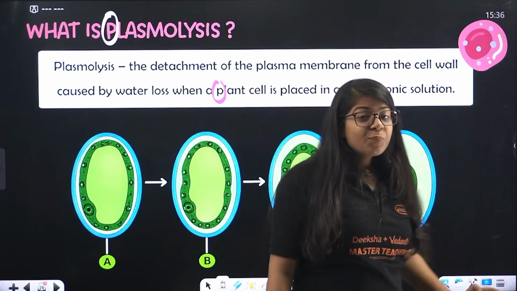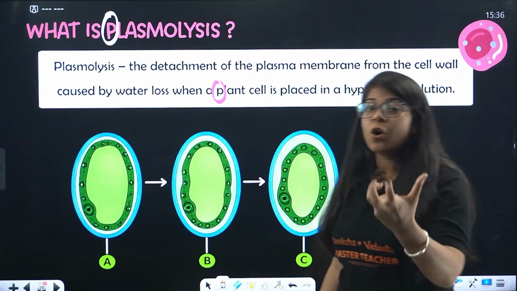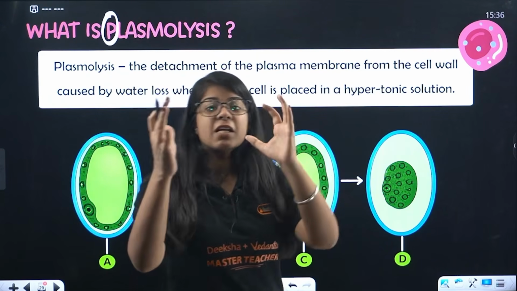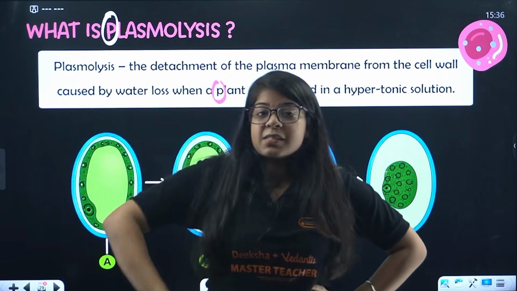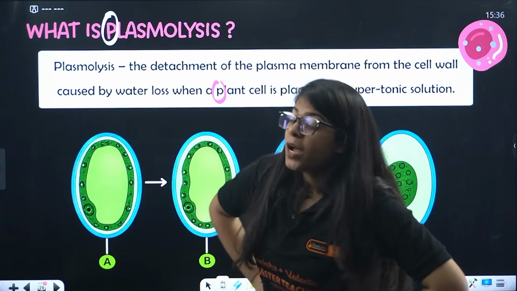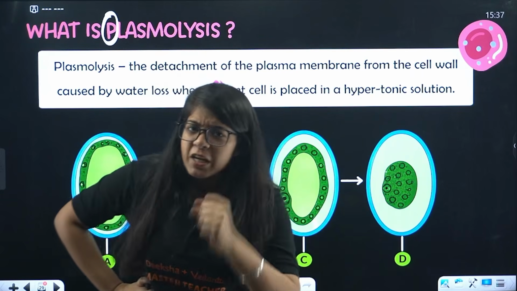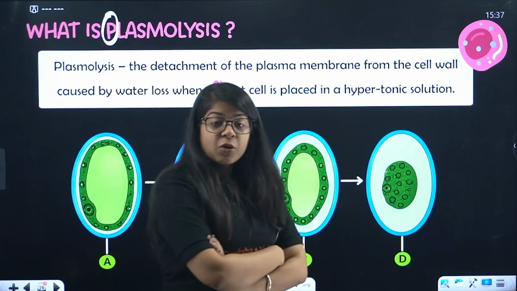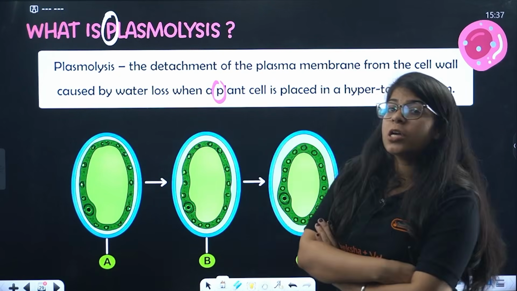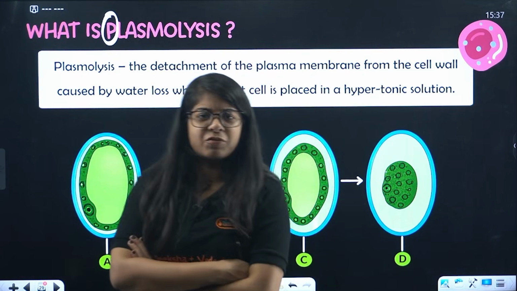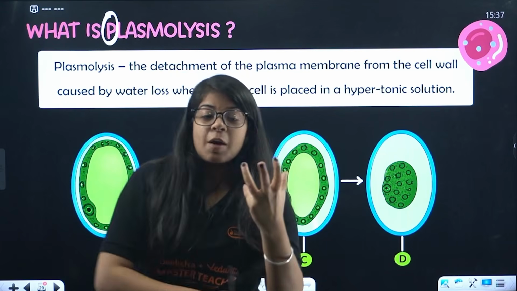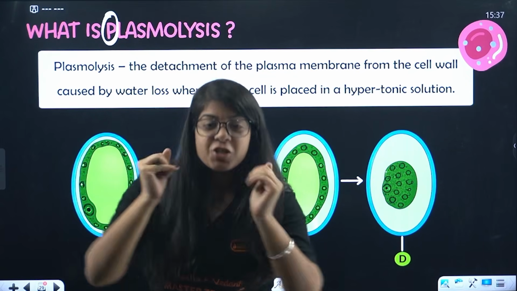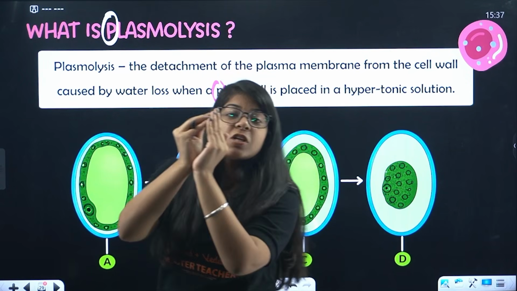Now see, when you put a cell inside a hypertonic solution, from that R, we know it shrinks, right? Now, the cell is shrinking. But if you put a plant cell inside the hypertonic solution, what will happen? Do you remember that the cell wall was very rigid? It was very stiff. It was like, I won't move. Now we have put it in hypertonic solution and the cell wall is still rigid and it's saying, you go anywhere, I won't move. But inside the cell wall, we have plasma membrane, we have nucleus. All that will shrink. But the cell wall will remain here.